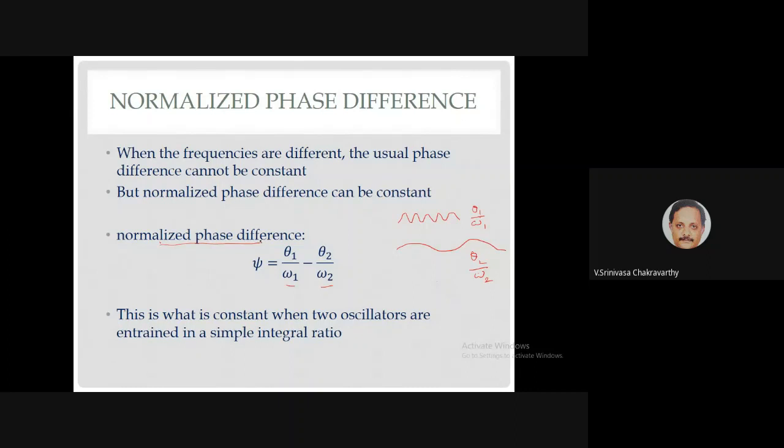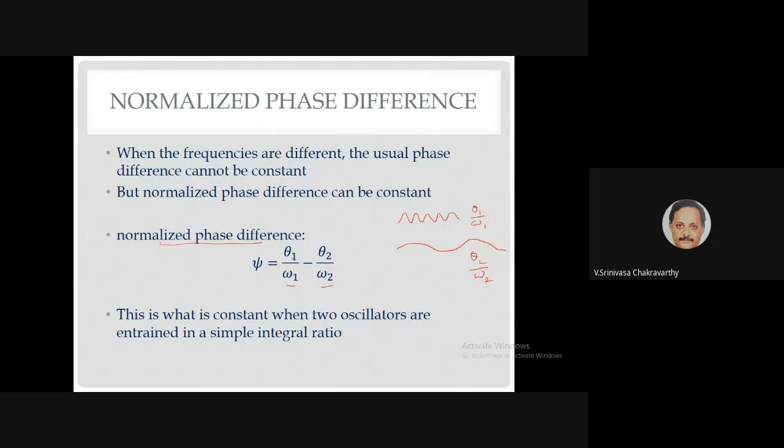So we did a small trick to get rid of this whole problem, and we did not know that it would work so well, but it worked quite beautifully. What we say is, look, obviously when frequencies are different, you cannot hope to have any meaningful phase difference. So theta 1 minus theta 2 doesn't have any meaning. But consider something called the normalized phase difference.